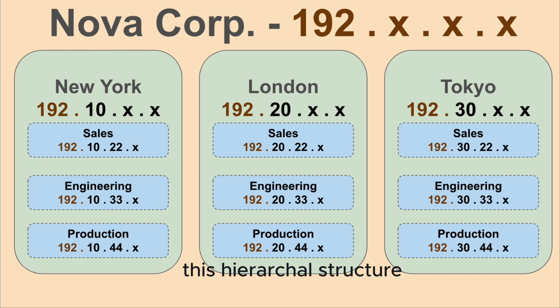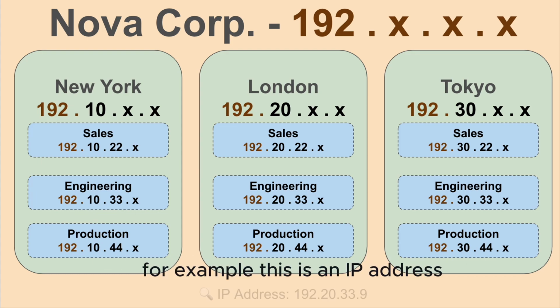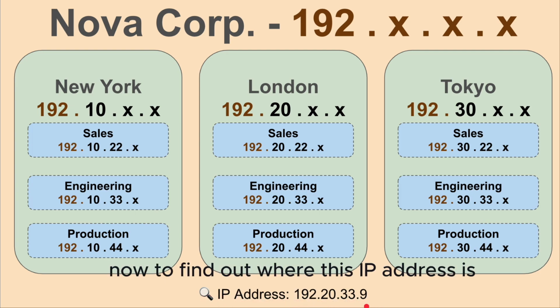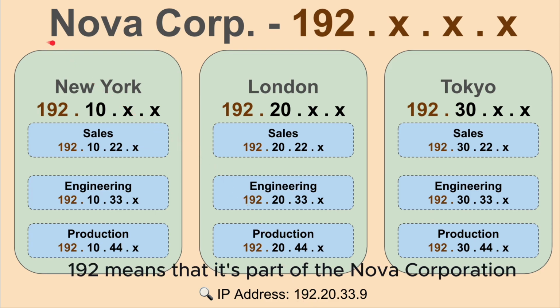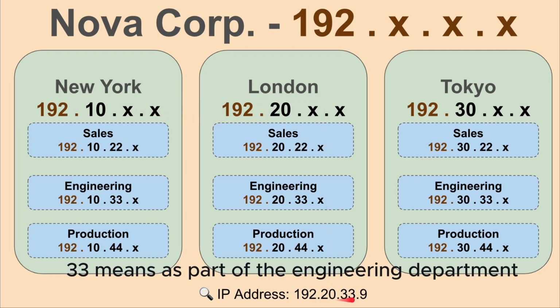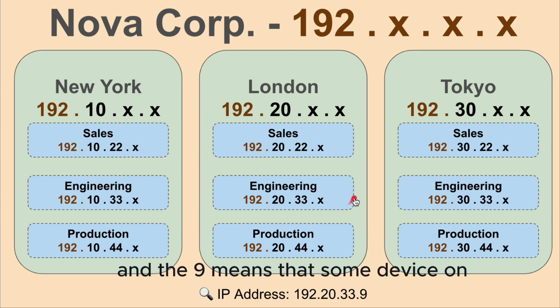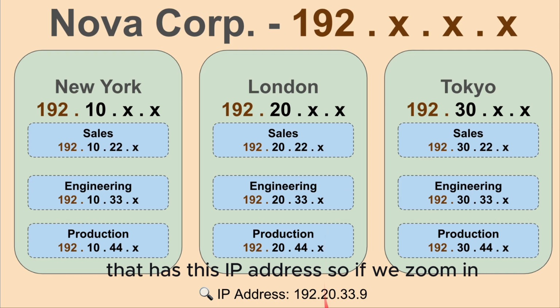This hierarchical structure helps pinpoint where a particular device is located. For example, this is an IP address. Now, to find out where this IP address is, we'll just read it. Let's break it down. The 192 means that it's part of the Nova Corporation. 20 means that's part of the London office. 33 means that's part of the engineering department. And the 9 means that it's some device in the engineering department that has this IP address.